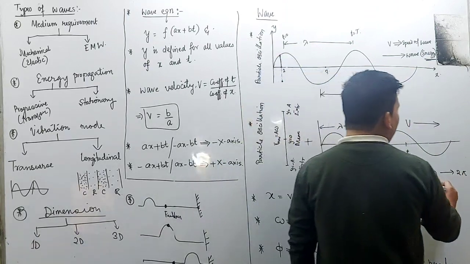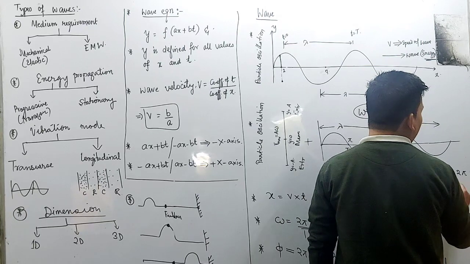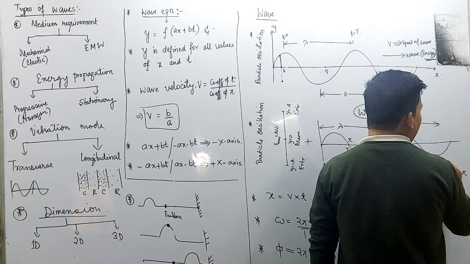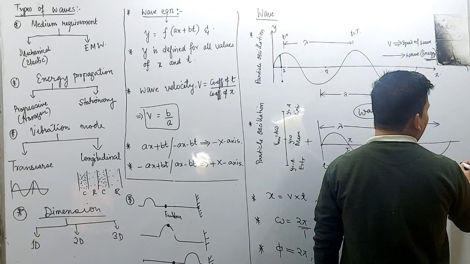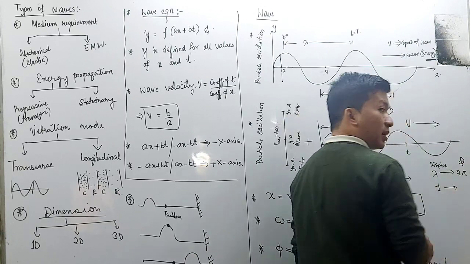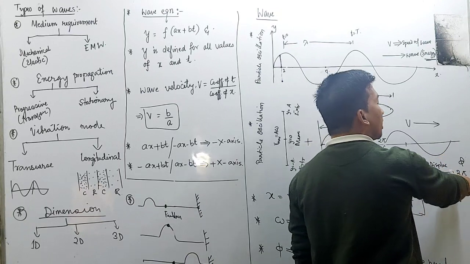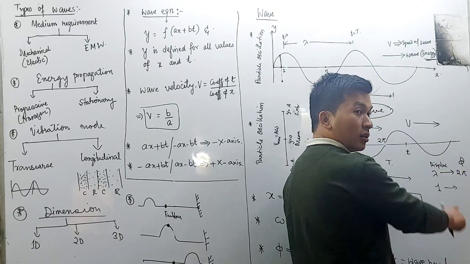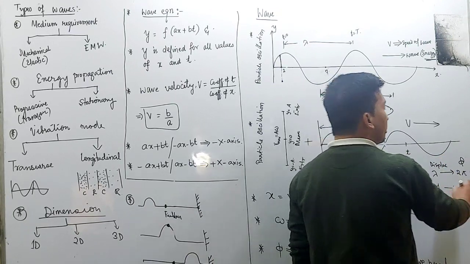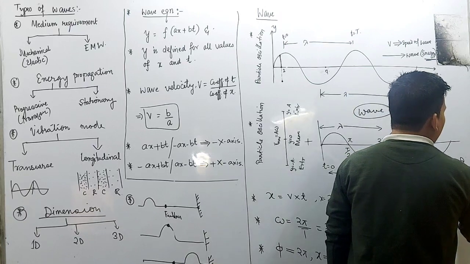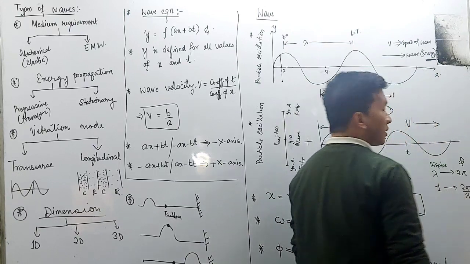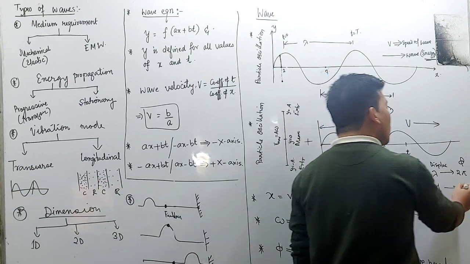So one unit displacement of the wave will produce an angle of 2 pi by lambda, and this value will remain constant.